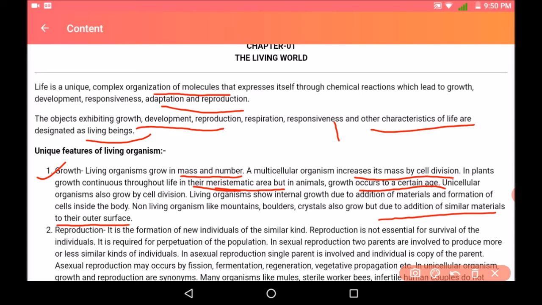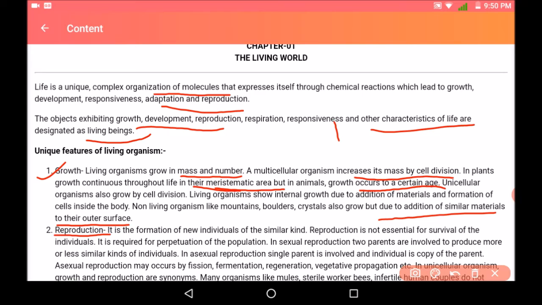So the second important unique feature is reproduction. Reproduction, we know, is the formation of new individuals of similar kind. Reproduction is not essential for the survival of the organism. It is just required for perpetuation of the population.